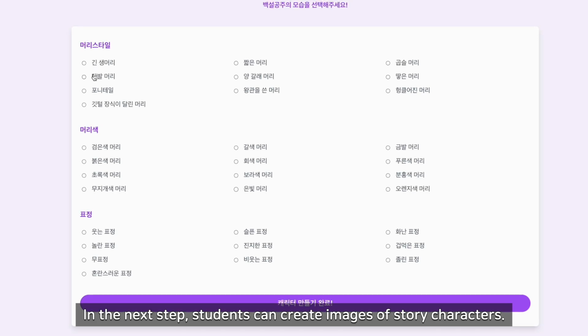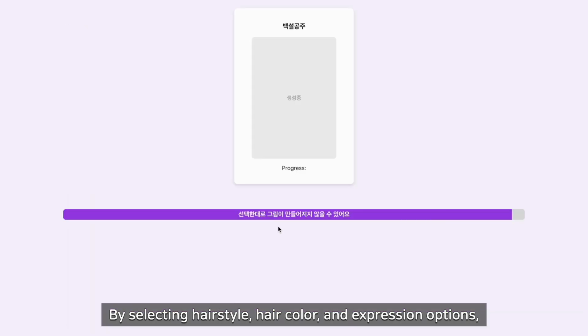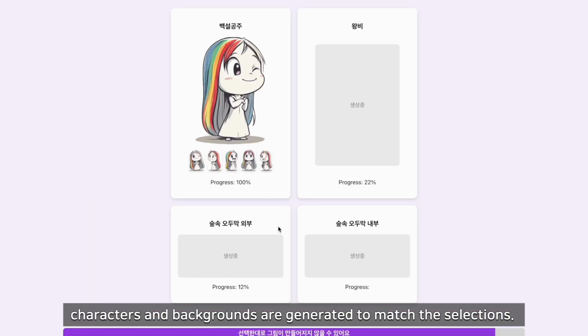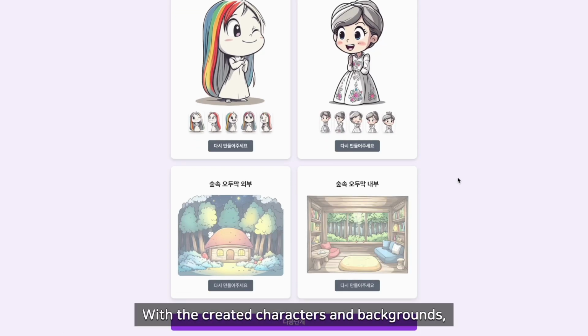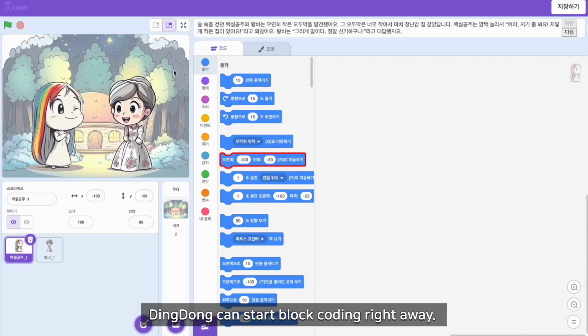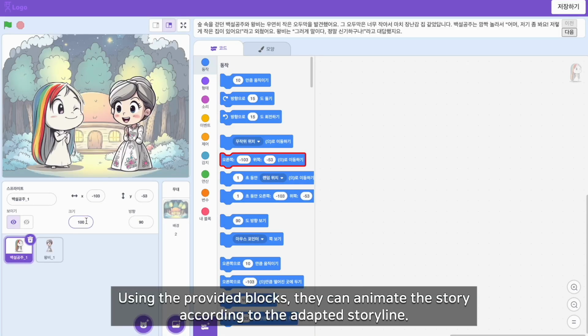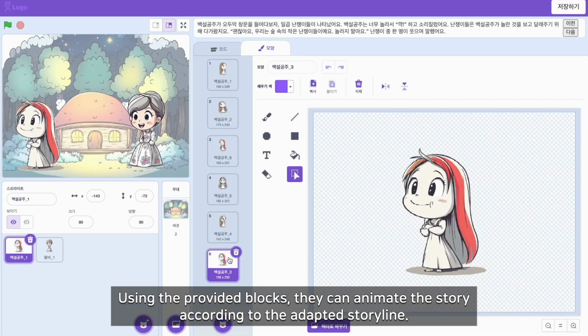In the next step, students can create images of story characters. By selecting hairstyle, hair color, and expression options, characters and backgrounds are generated to match the selections. With the created characters and backgrounds, Ding Dong can start block coding right away. Using the provided blocks, they can animate the story according to the adapted storyline.